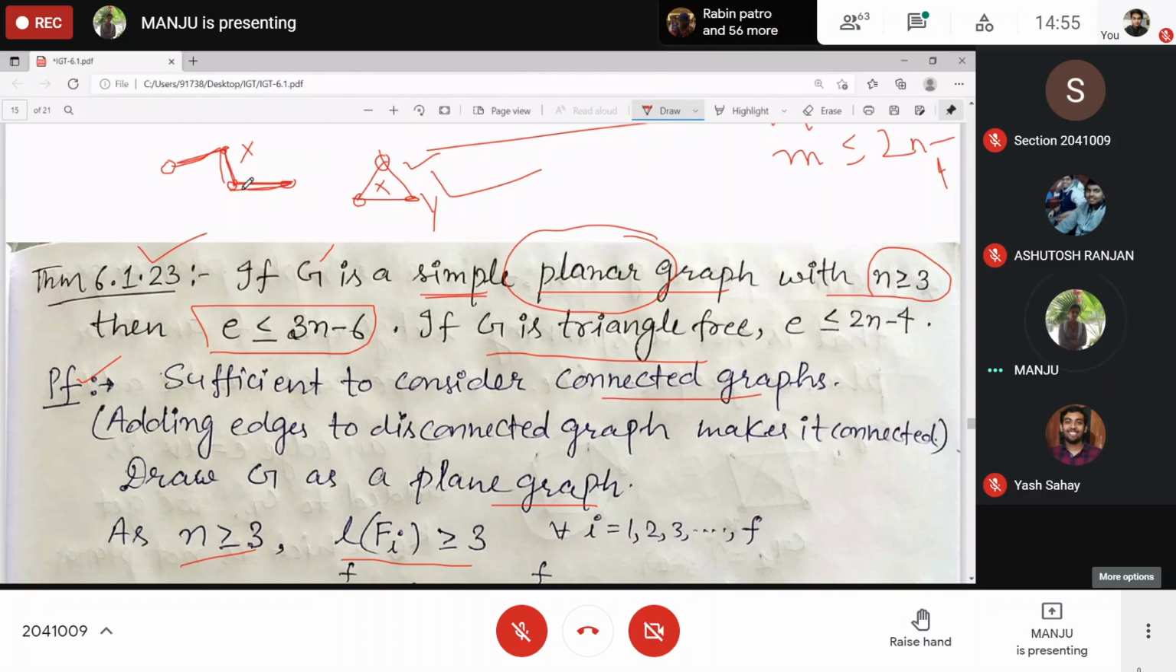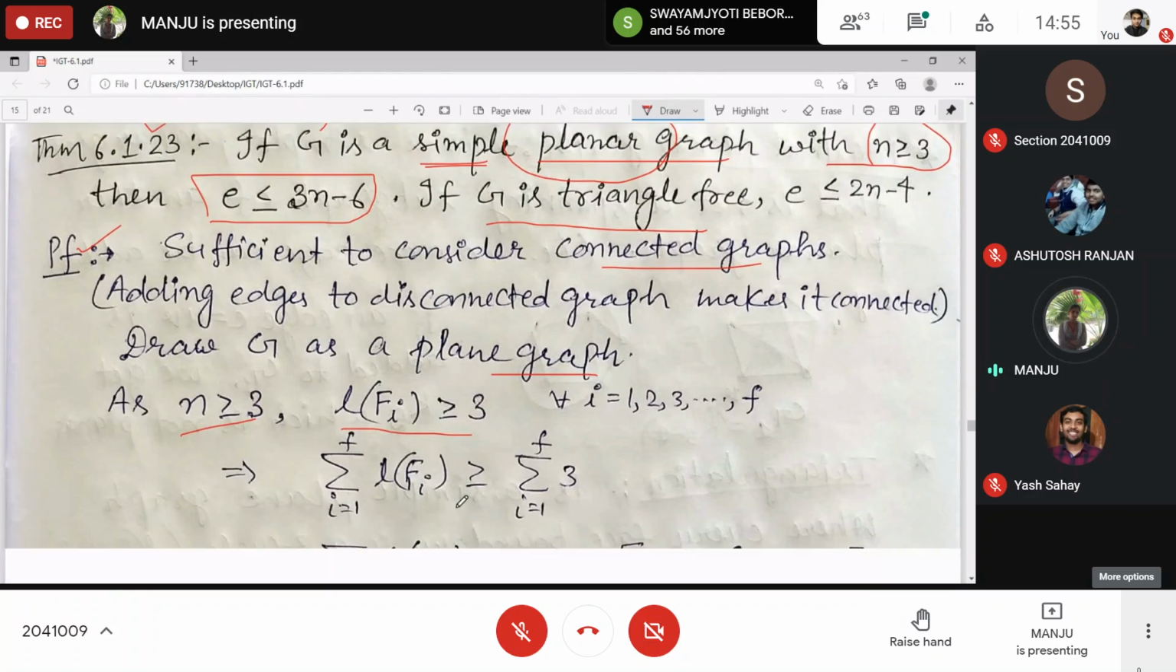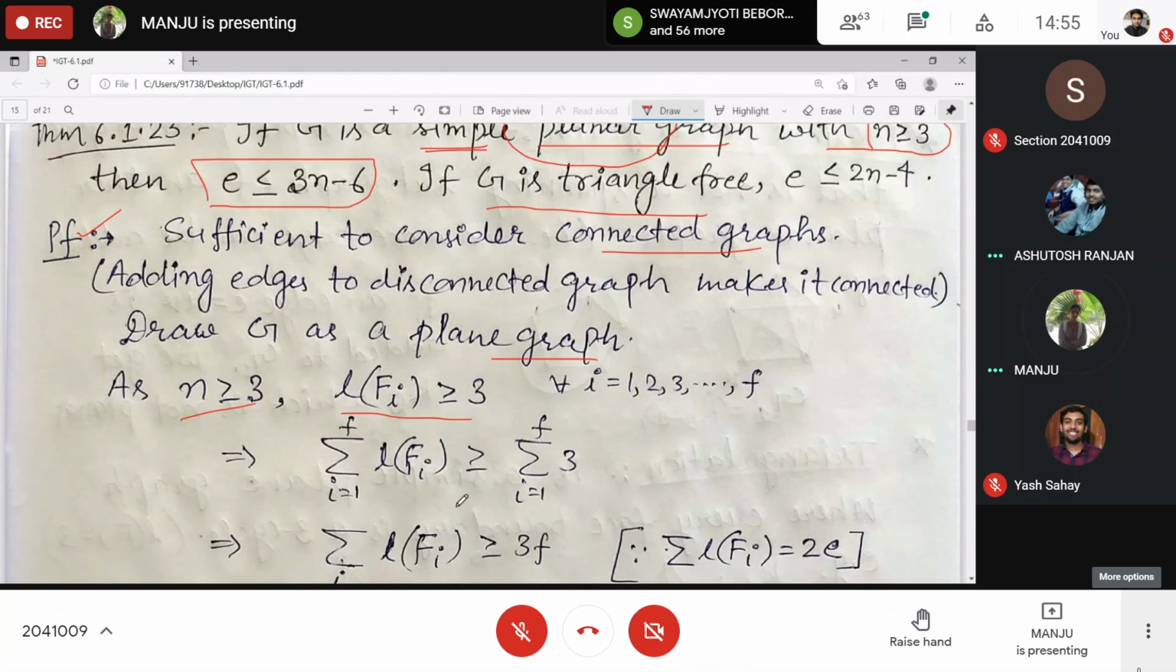6 or 4? 1, 2, 3, 4, 5, 6. And in this case, 5. Now the length of each face is at least 3. And the sum of these: why do we want the sum? We want to use that degree sum formula.